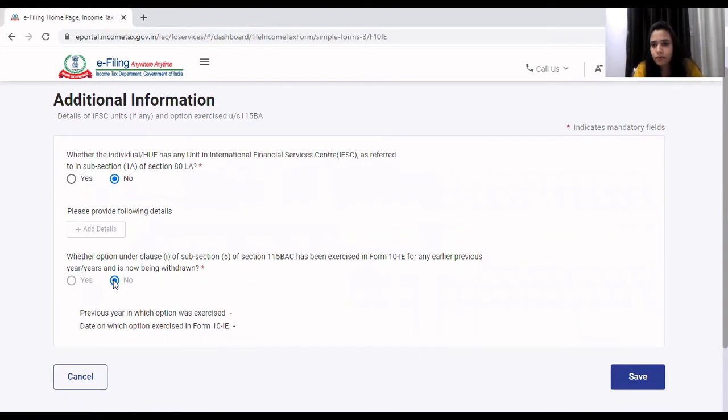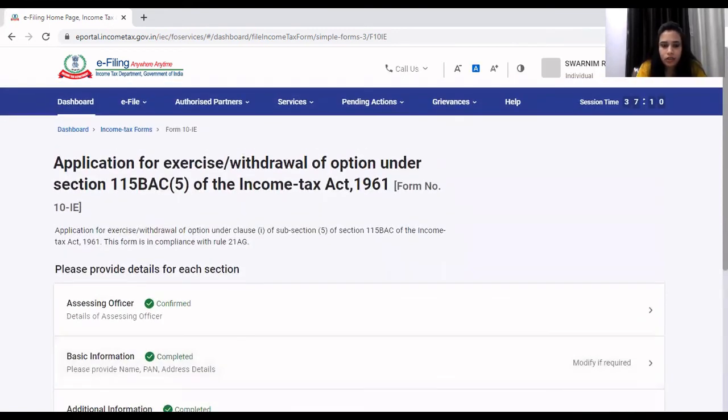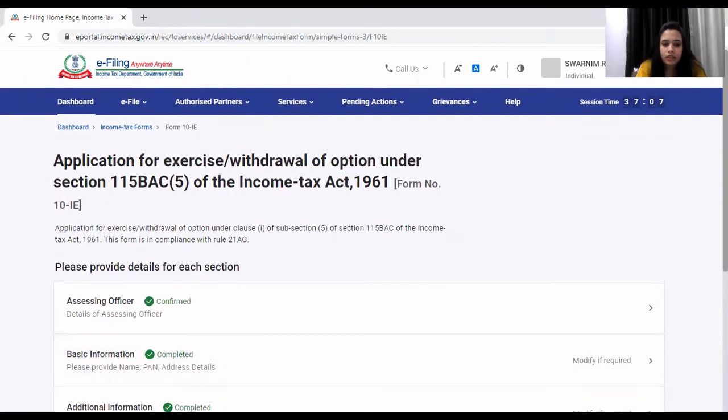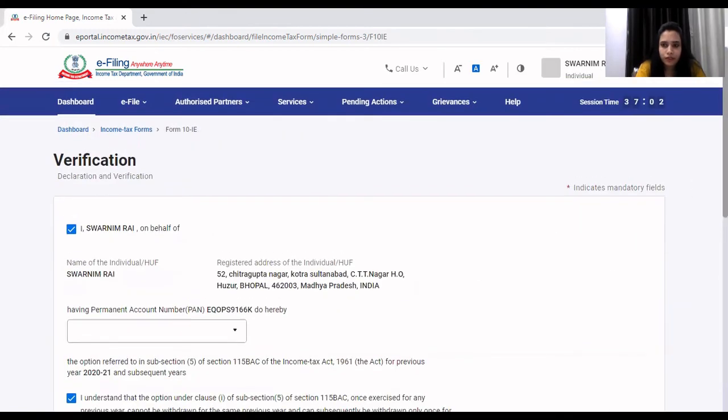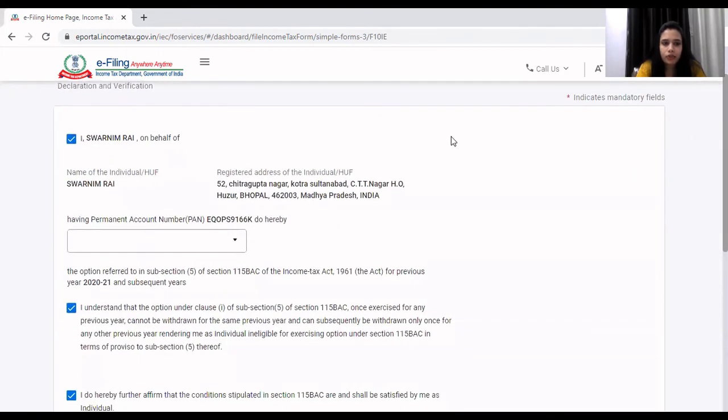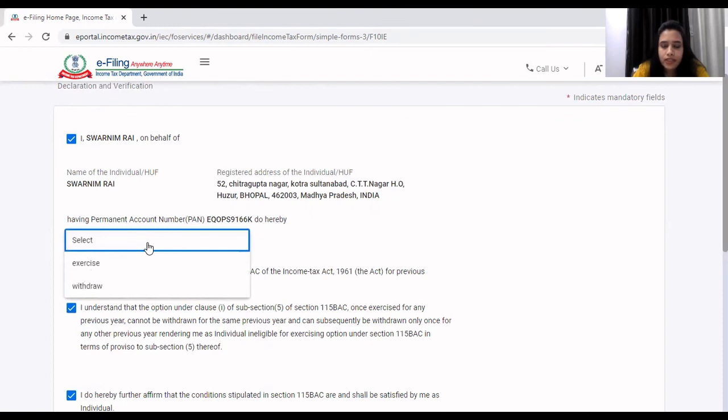I have selected business and profession income. So this option is frozen for me. So I will click on save option. Then last is verification. You will click on verification detail, and there you just need to tick this verification. You have to then select whether you are exercising or withdrawing. For exercising and withdrawal, same form is there.